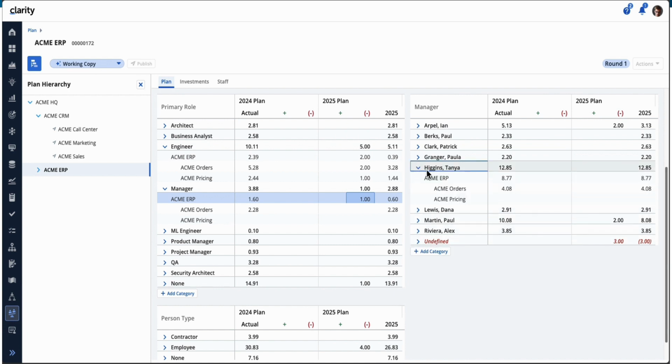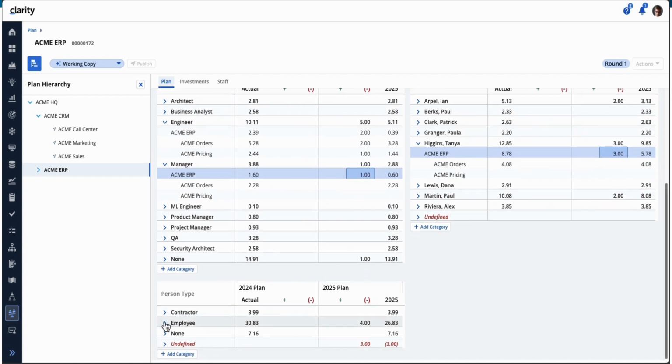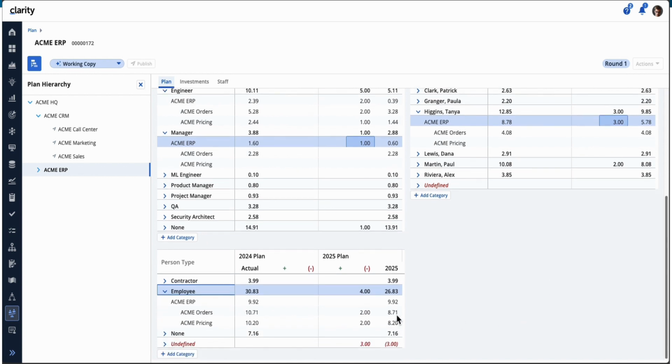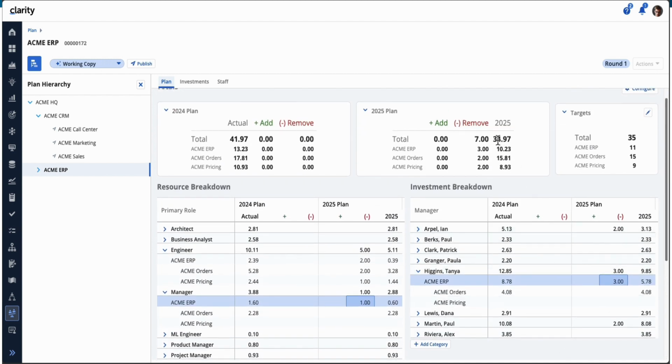And here we'll take away 3 from Tanya Higgins, and this will balance that table out. And then also we'll take away from the employee count here to even it out on the person type table. So from right here, it actually meets the target, and the actuals have that equal.